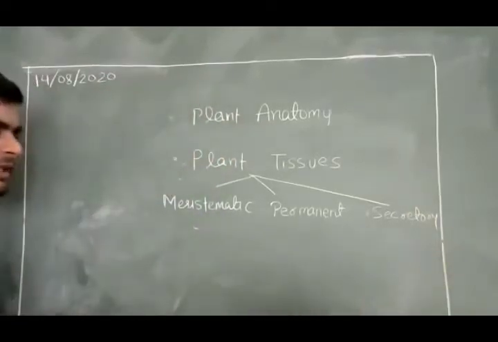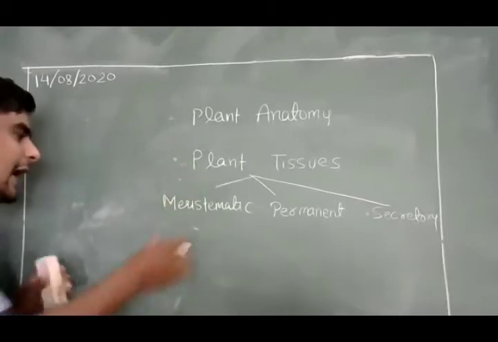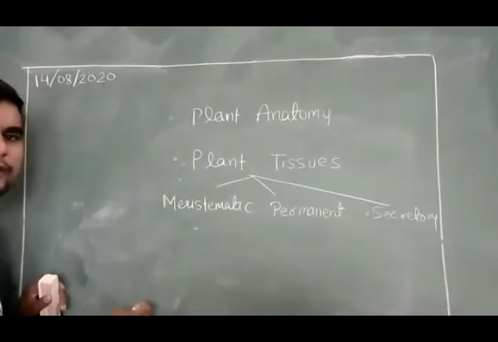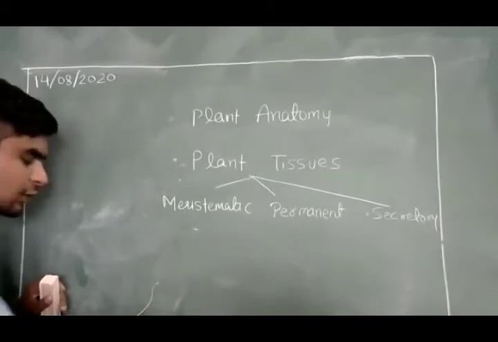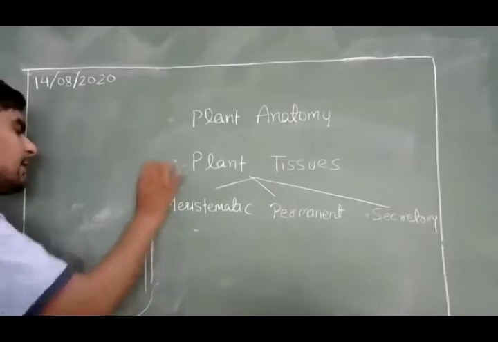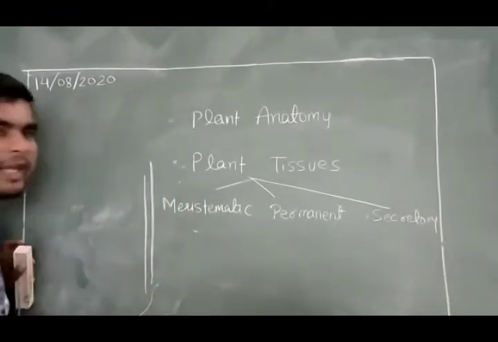We know that animals grow up to a certain period, but plants grow up to an indefinite height. The stem grows indefinitely, and roots also grow indefinitely beyond the soil. All of this growth is possible due to the meristematic tissues.